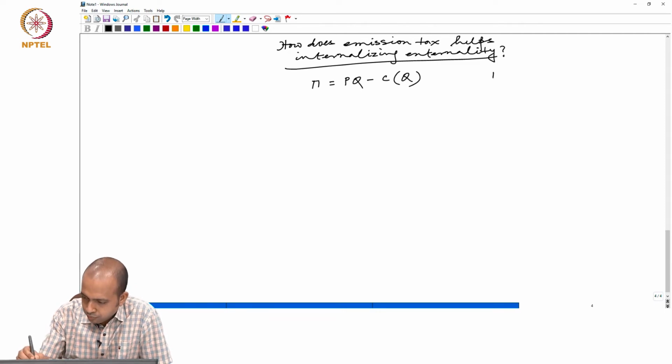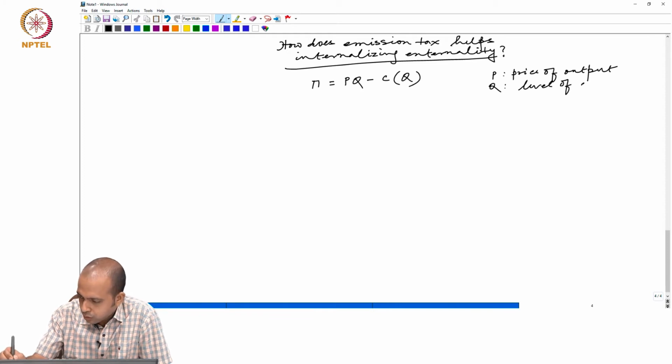So, here P is price of output, Q is level of output, C(Q) is actually the cost function, where C'(Q) is greater than 0, and pi is the profit function.